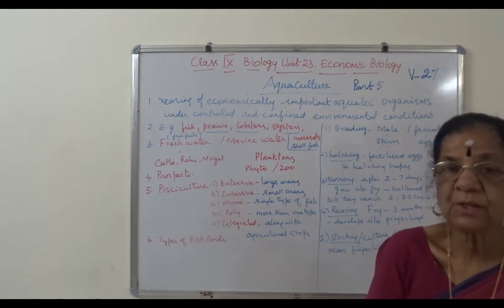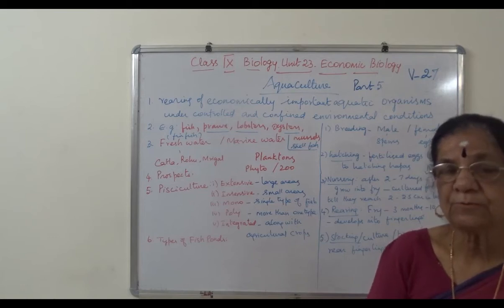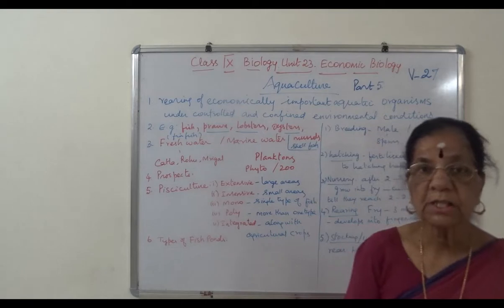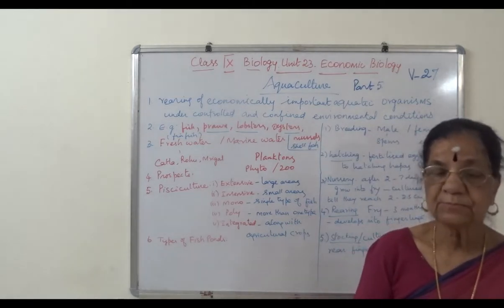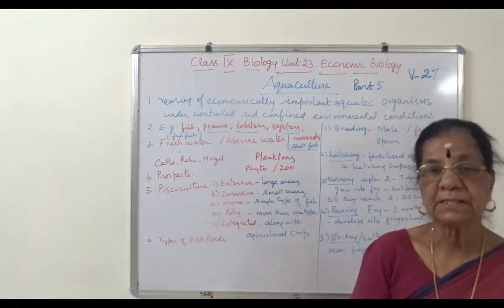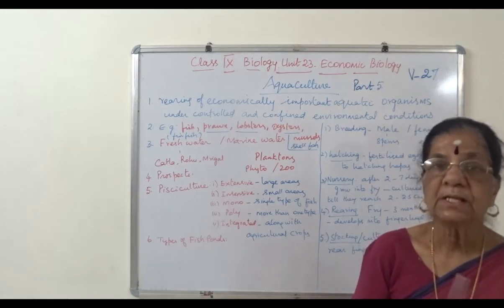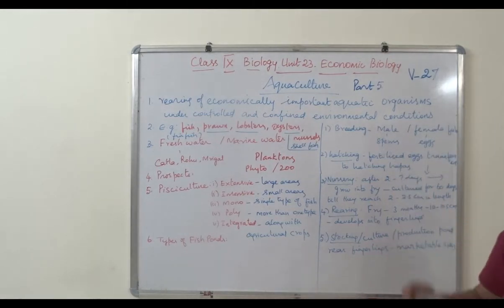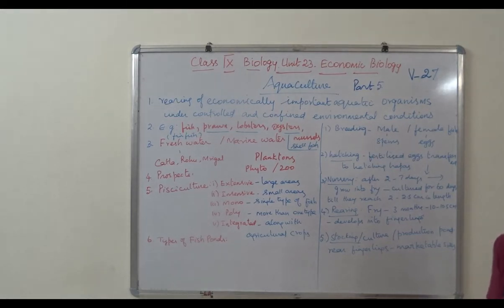During that period, 40 to 60 days of breeding season, fishermen are not allowed to go to sea for capturing the fish. That is for reproduction, breeding. Only then we will get enough number of fishes, as the demand grows for fish eating people. So it has to be cultured.